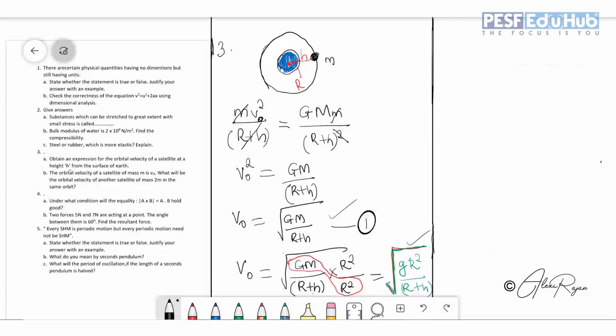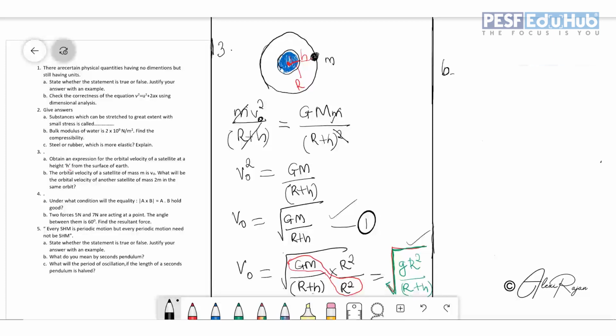Acceleration due to gravity, that is g r square by r plus h. So that's about the first sub question. And the second sub question, that is B. Just read the question. The orbital velocity of the satellite of mass m is v0. What will be the orbital velocity of another satellite of mass 2m in the same orbit?